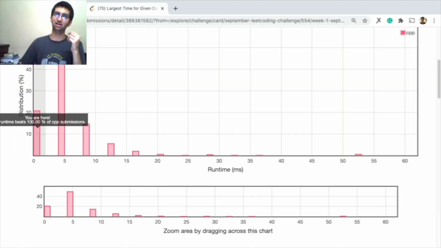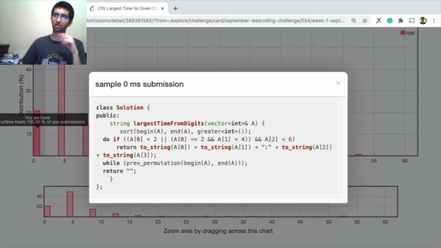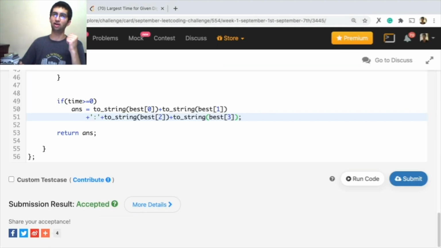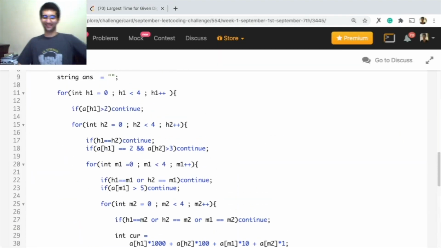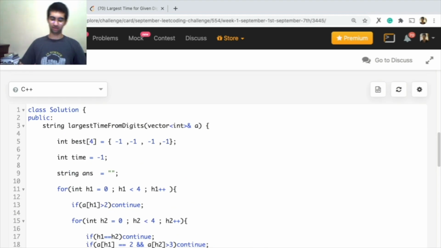it is fairly fast. Now the others are using previous permutation, next permutation, but that's a built-in function and we have coded this all on our own, so that's fine. Thank you for watching. I'll go over the solution once more in just like a minute.